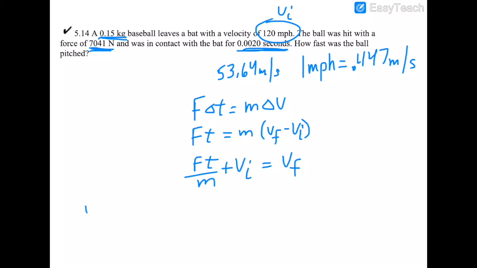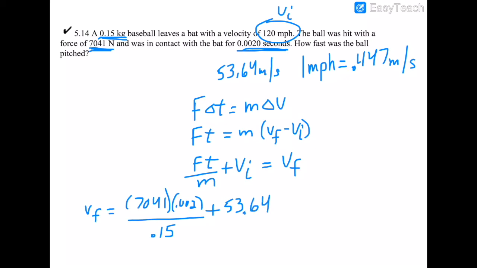Okay, so the final velocity should equal the force, which is 7,041, times the time that it's in contact with the bat, which is 0.002 seconds. We're going to divide that by the mass, which is 0.15. Looks like we're going to need 2 sig figs in our problem eventually. Plus our initial velocity, which was 53.64. Don't use the 120, remember. So I'm going to put that in the calculator real quick: 7,041 times 0.002 divided by 0.15 plus 53.64.